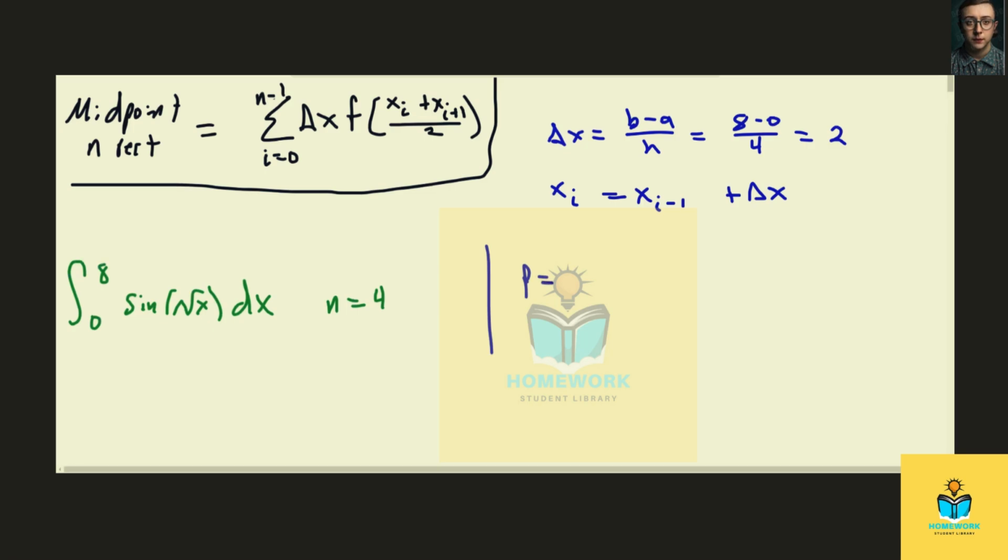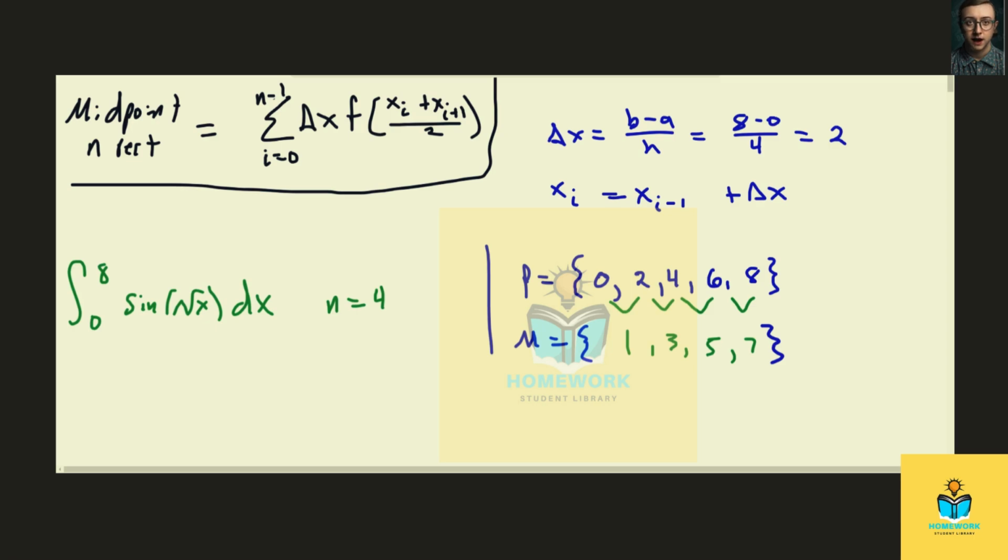First, if we partition this normally, we start from 0, a, and keep adding delta x until we hit b. So it would be 0, 2, 4, 6, and 8. Then we have this new partitioning set for the midpoint, so we just average these. The average of 0 and 2 is 1, 2 and 4 is 3, 4 and 6 is 5, 6 and 8 is 7. These are the numbers we would end up plugging in here.